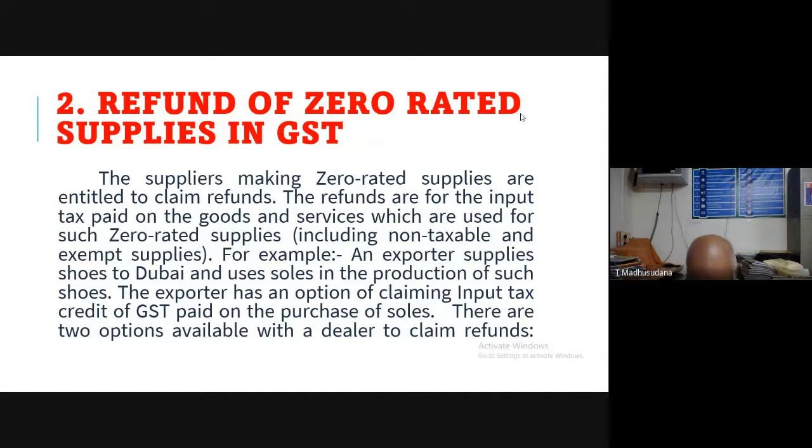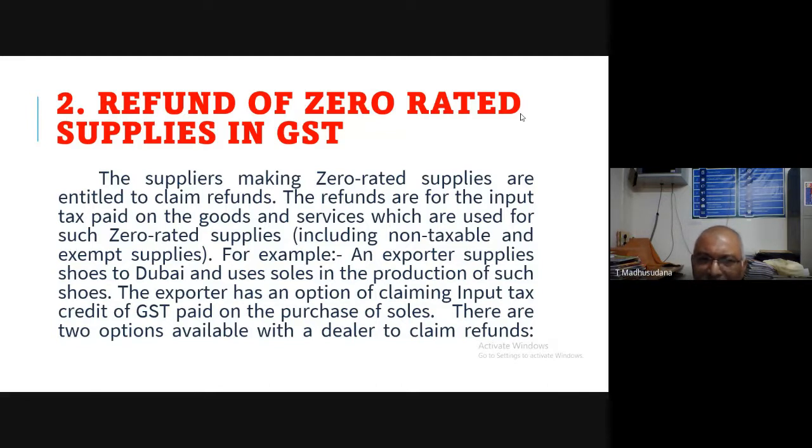So generally, a shoe manufacturer manufactures the shoes and exports these shoes to Dubai or some other country. For preparation of shoes, he will use soles or any other material. This material may be purchased from other persons or other traders.